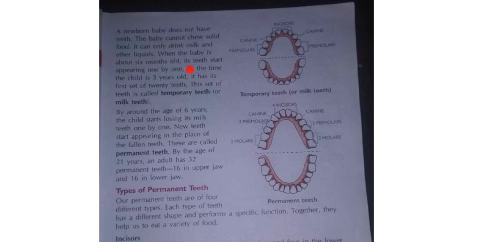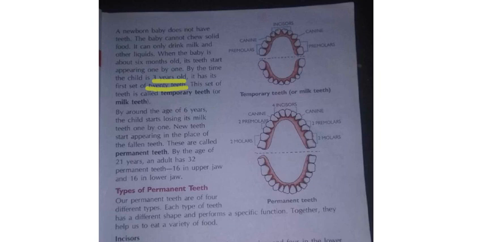And next, after 6 months, when the child becomes 3 years old, like you are in LKG maybe, at 3 years you will be in LKG. That time the first set of teeth, that I told, the temporary teeth, they will come. How many will come? 20 will come. So if they ask how many temporary teeth are there, what should you say? 20. And these temporary teeth can also be called milk teeth. We can say temporary teeth or milk teeth.